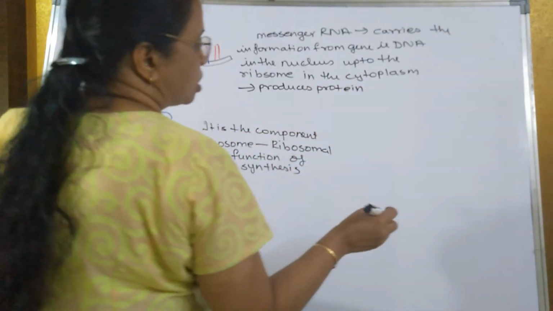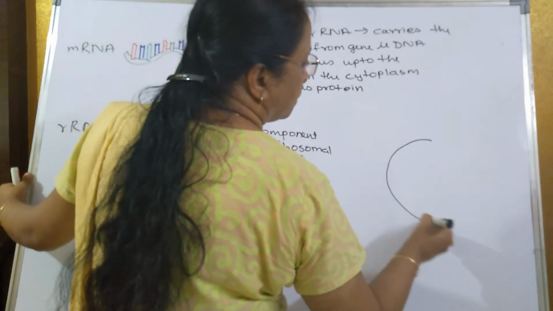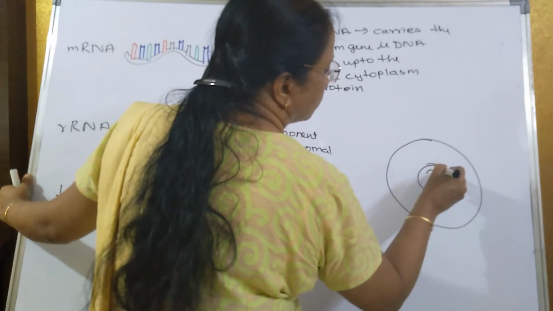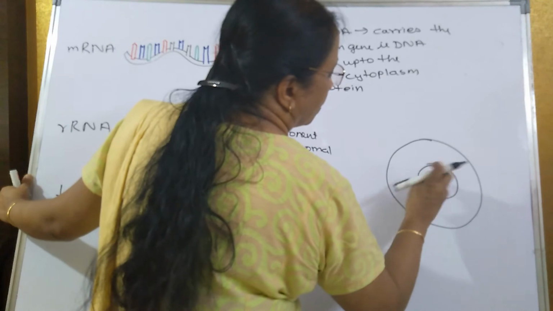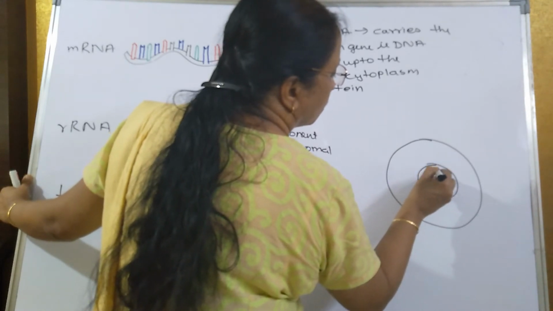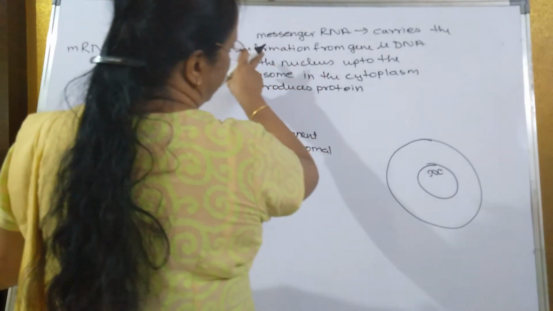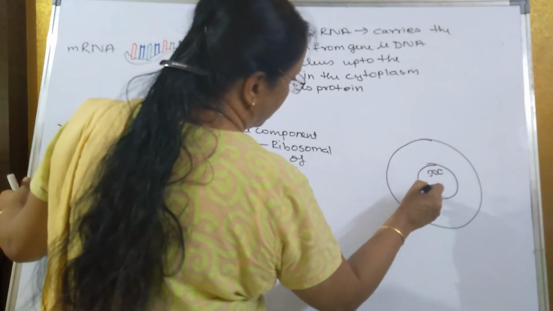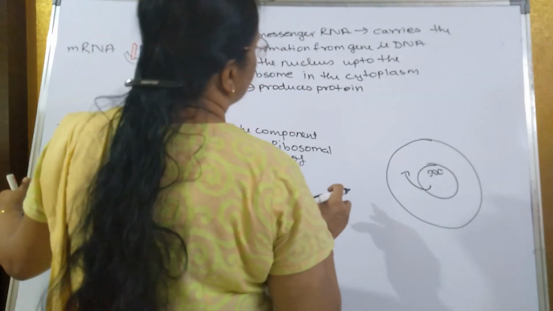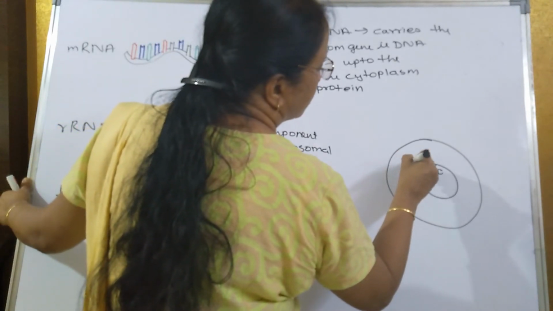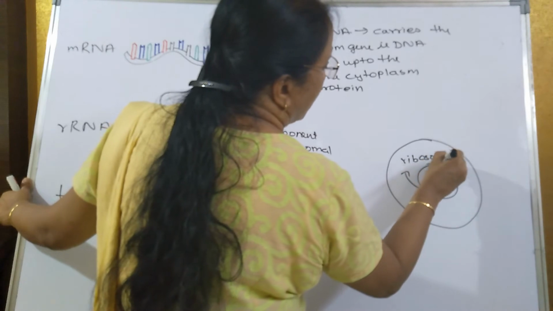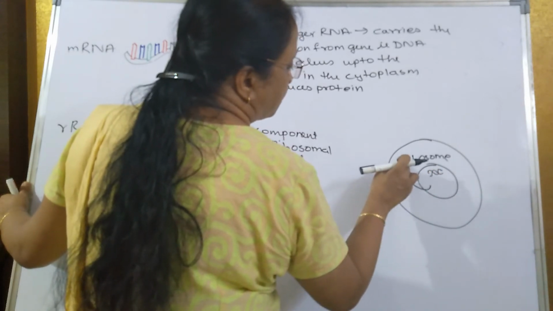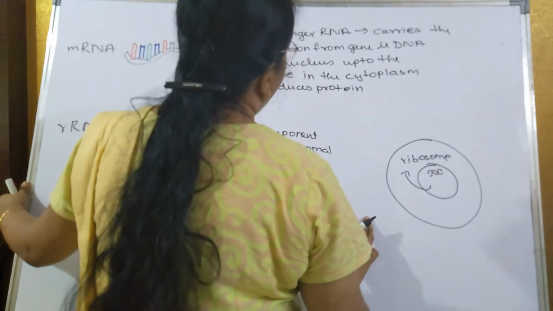So I'll repeat once more. It is known as messenger RNA. It carries the information of the gene, which is DNA, that is a DNA which is inside the nucleus. So it carries the information from the gene or the DNA in the nucleus up to the cytoplasm. So this is the cytoplasm. So up to the ribosome, which is in the cytoplasm, and it produces proteins.